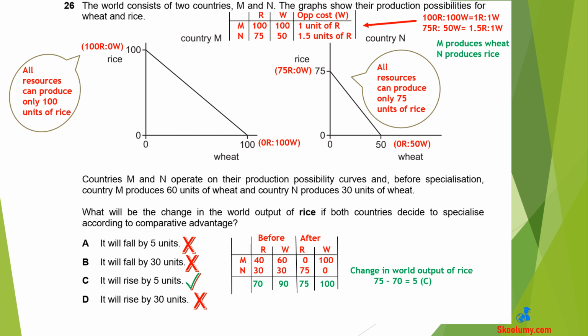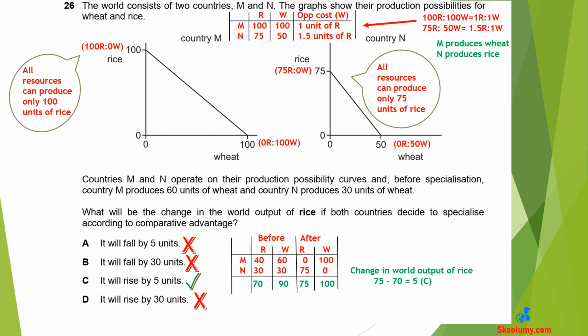If M produces 60 units of wheat before specialization, it will produce 40 units of rice. For every unit of wheat it produces, it gives up 1 unit of rice. To produce 60 units of wheat, it would give up 1 times 60 units of rice. That is 60 units of rice. If it gives up 60 units, it will produce 40 units of rice.